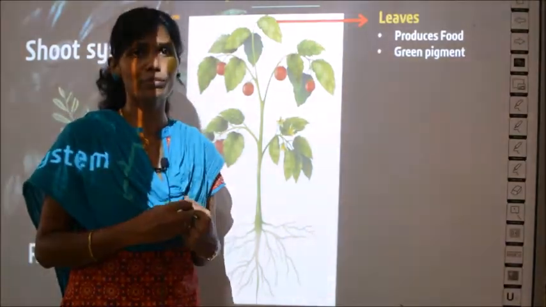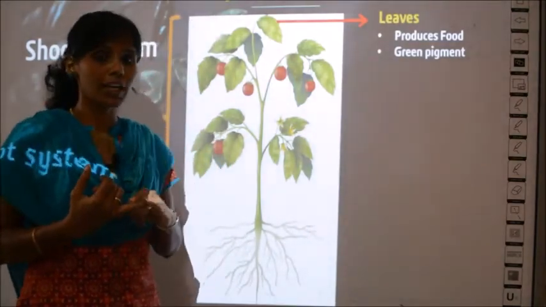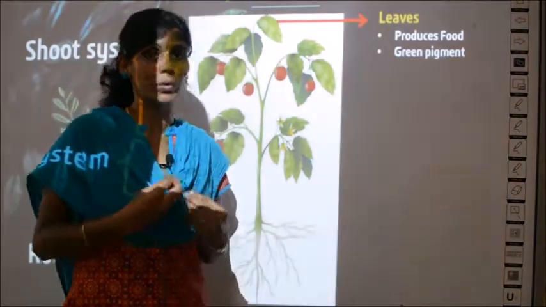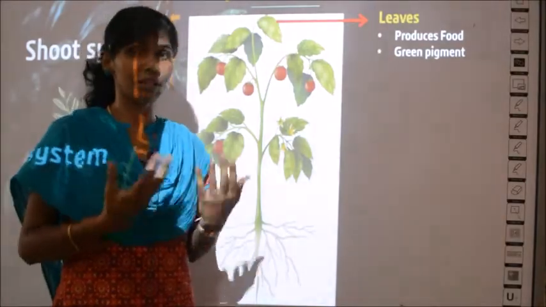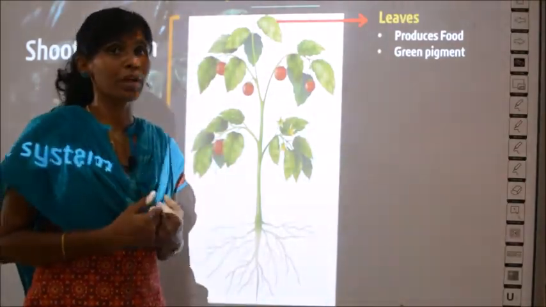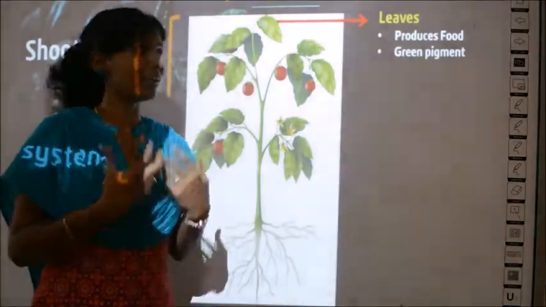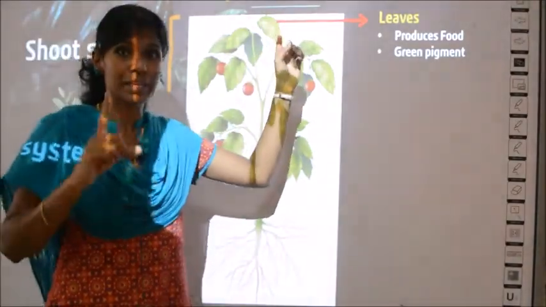Have you studied about photosynthesis? What is photosynthesis? With the help of water and light, the leaves can prepare their own food. We do not produce food for them, no. We make food and eat, or we depend on other organisms for food, but plants have the ability to produce their own food. Where is it actually produced in the whole plant? It is produced in the leaves.